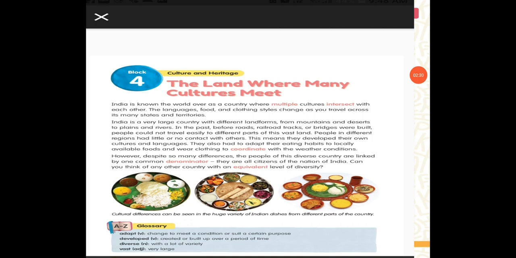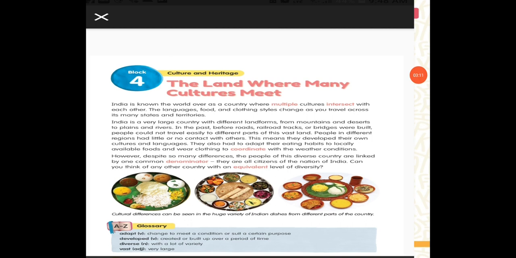The first one is multiple. What is the meaning of multiple? Multiple means many. The next one is intersect. Intersect means to connect at a particular point in between, so that is called intersect.